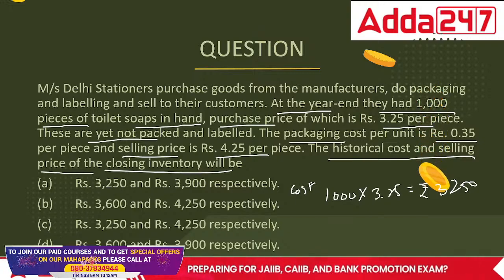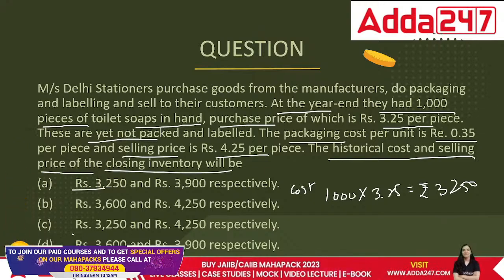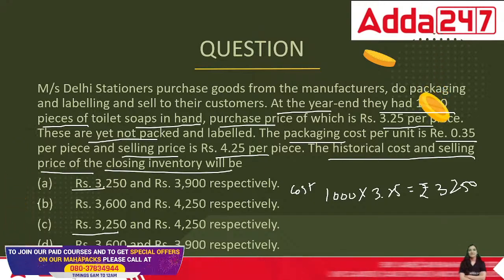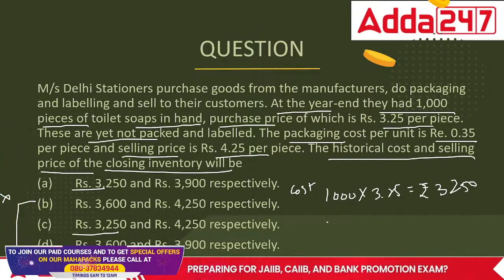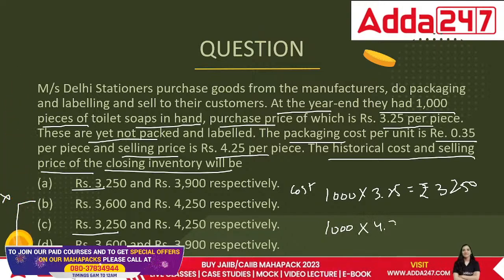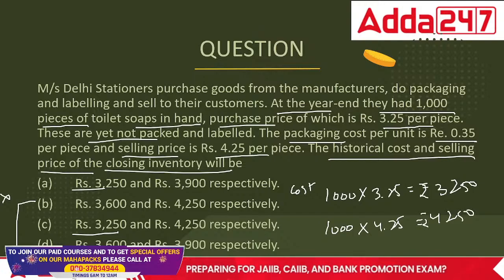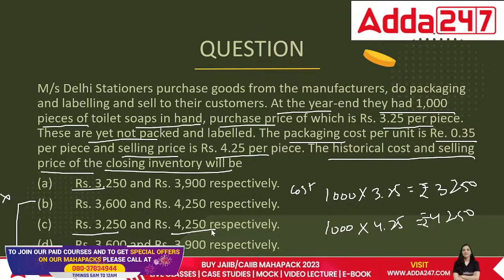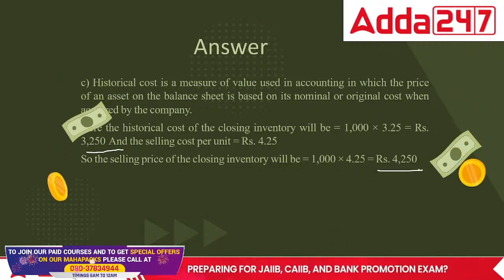So the answer should be 3,250. Remaining 2 options are eliminated. Then selling price is 1,000 multiplied by 4.25, that gives 4,250, because they are asking about the total selling price. So the correct answer would be 3,250 and 4,250.